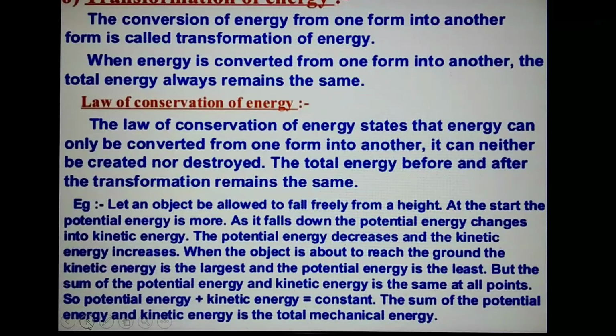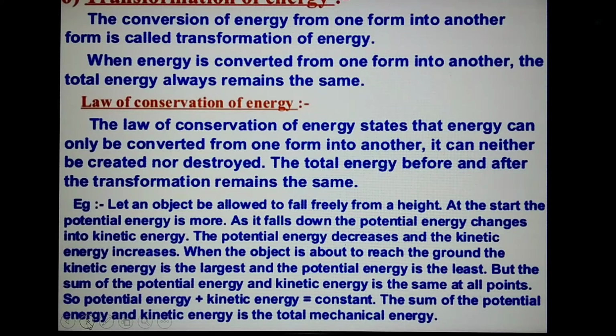For example, let an object be allowed to fall freely from a height. At the start, the potential energy is more. As it falls down, the potential energy changes into kinetic energy. The potential energy decreases and the kinetic energy increases. When the object is about to reach the ground, kinetic energy is the largest and the potential energy is the least.